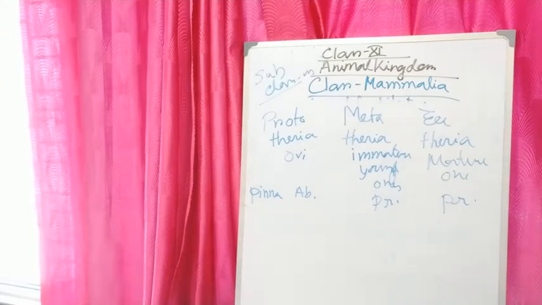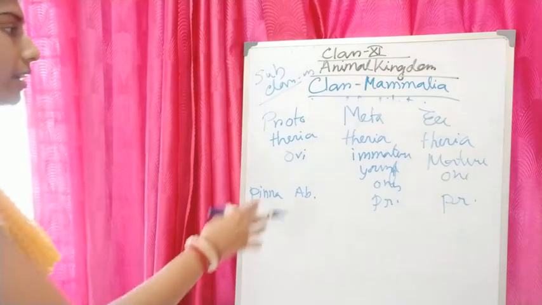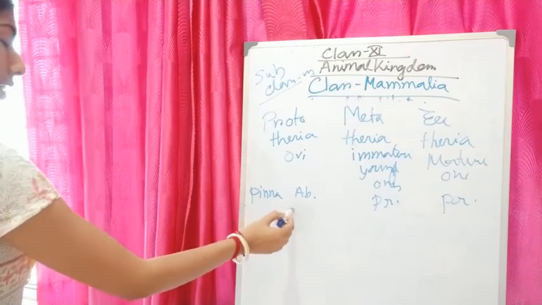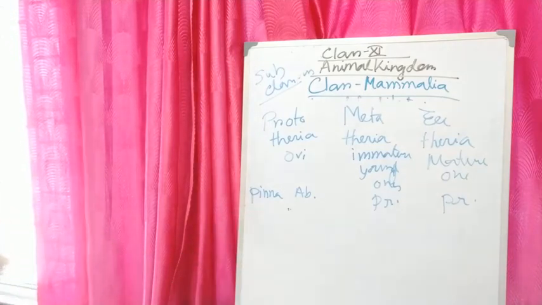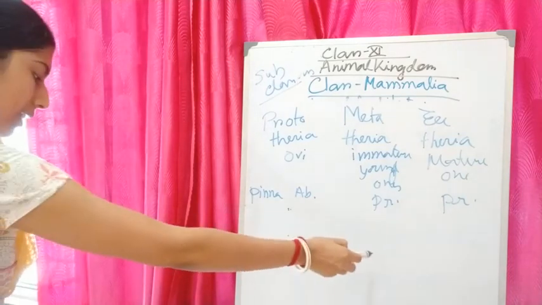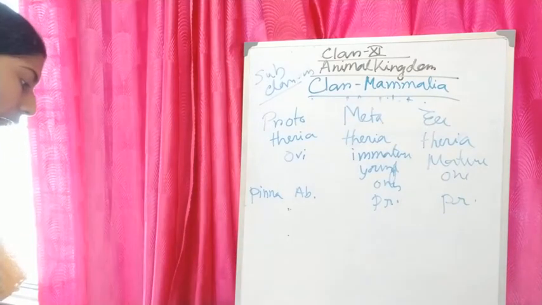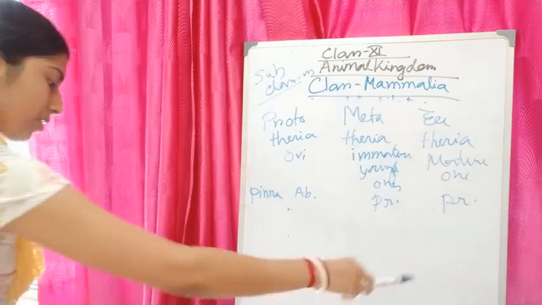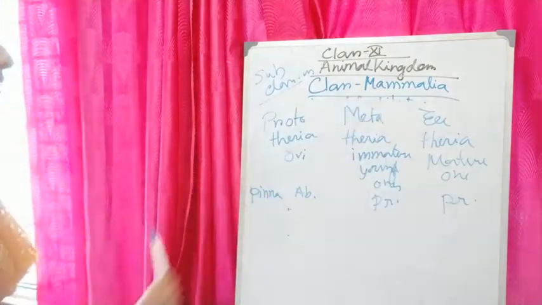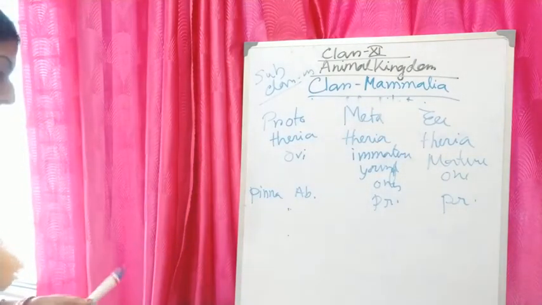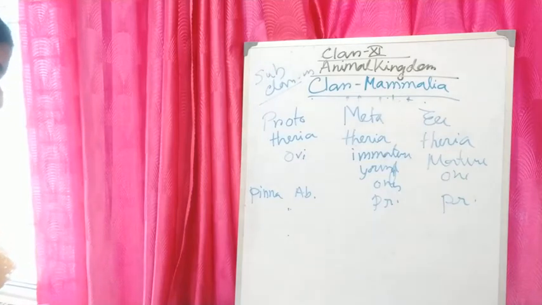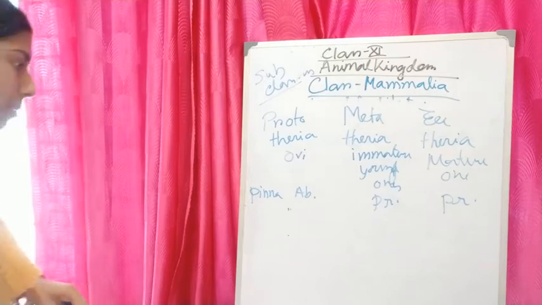The mammary gland is present in all of them, but in Prototheria, teats or nipples are absent. In Metatheria they have teats, and in Eutheria they also have teats. Another property of Metatheria is that they have a marsupial pouch.